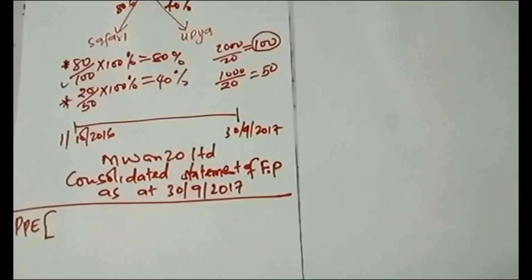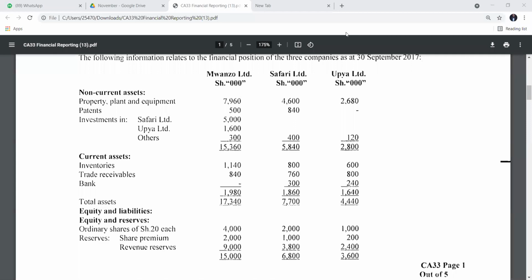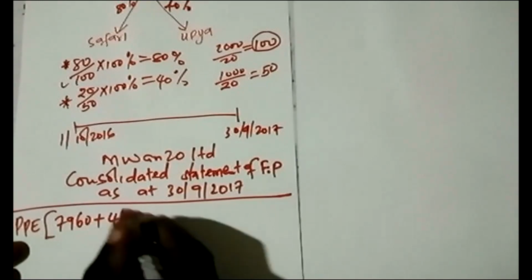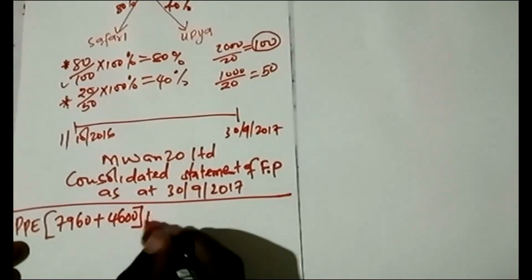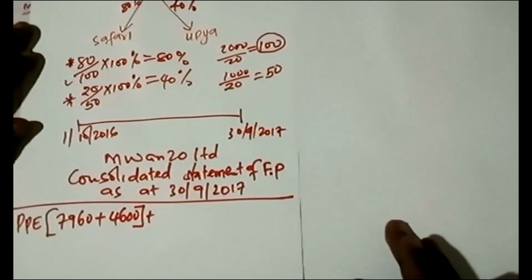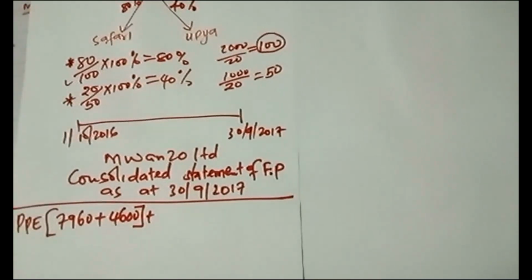So the figure of the parent and the figure of the subsidiary is 7960 and 4600. So 7960 plus 4600. Then always here we add revaluation, because revaluation increases the value of the asset.